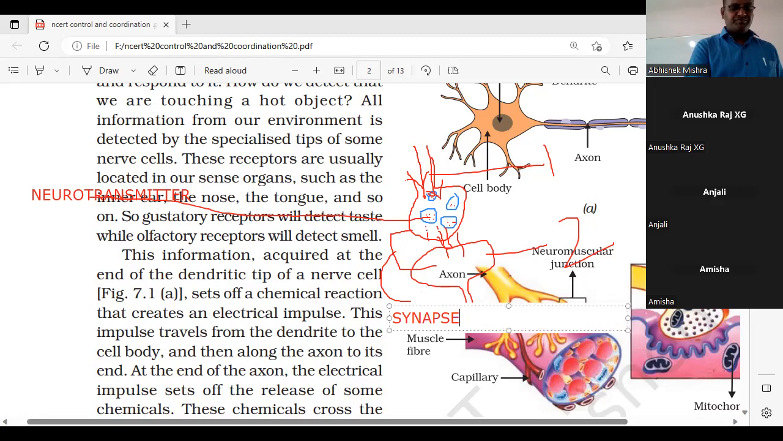It comes in the examination: what is a synapse? Synapse is a gap between the two neurons. What happens at the synapse? When the message which is acquired by the dendrite passes through the cell body and down through the axon to the end, at the axon the electrical impulse sets off the release of some chemical, and this chemical crosses the synapse and touches the next neuron. In this way, the message gets transmitted from one neuron to the next.